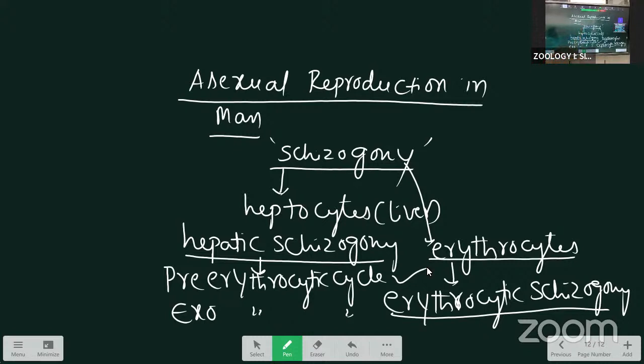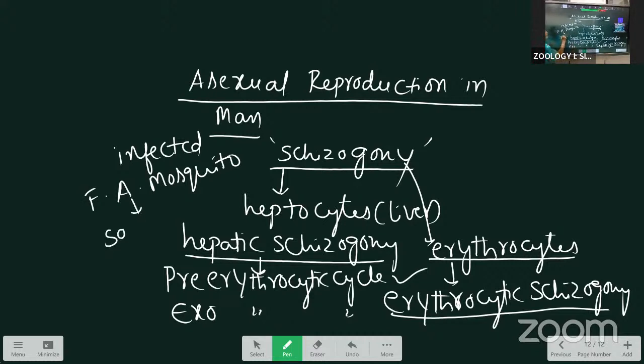Next, how does it occur? First, the infected female Anopheles mosquito bites the man. The infected mosquito's saliva contains about 2000 sporozoites. When the mosquito bites, these 2000 sporozoites enter into the bloodstream of the man. Then this cycle will start.